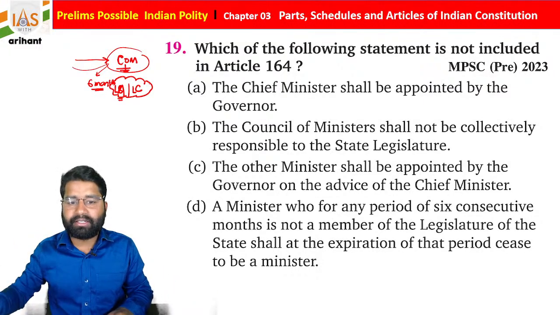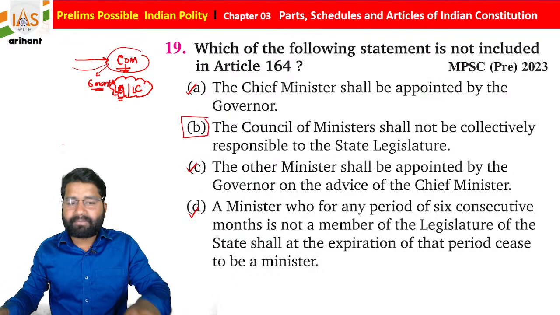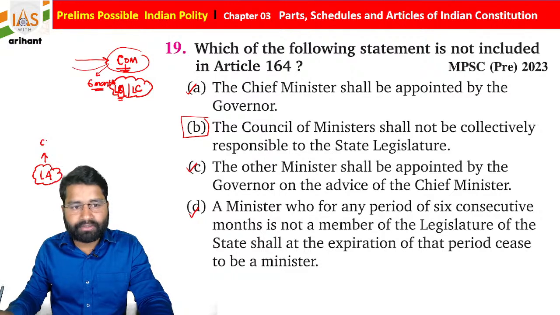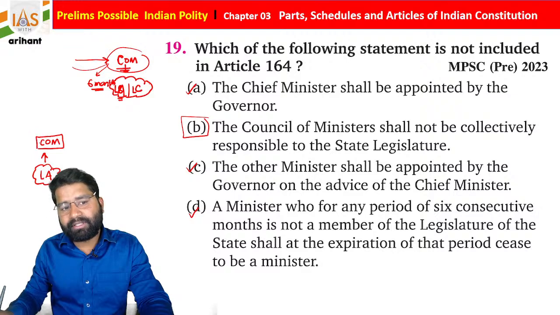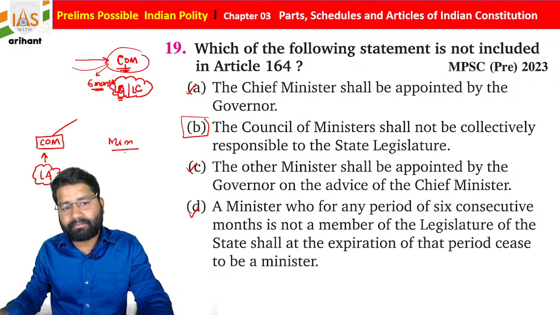I hope you all are getting it. So basically statements A, C and D are correct, and B is incorrect. Why? As you know, the Legislative Assembly chooses the council of ministers, they are coming from the Legislative Assembly, and basically these ministers are appointed by the governor.